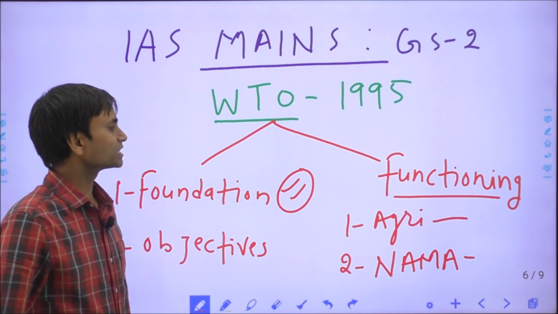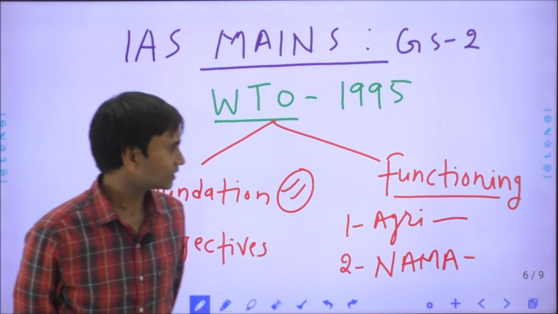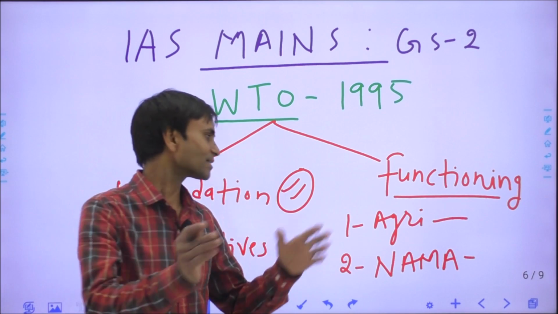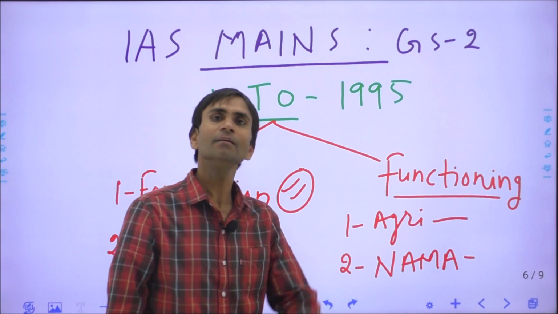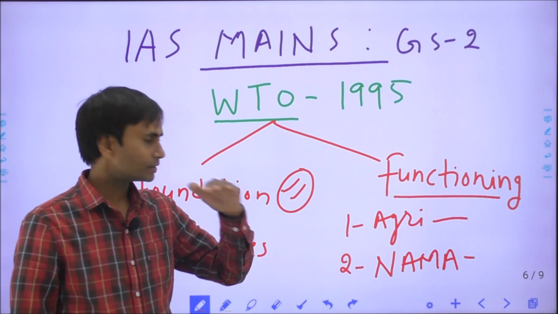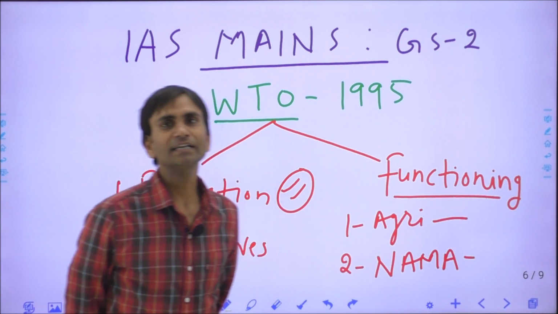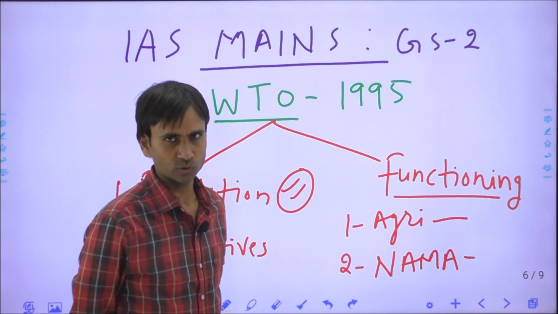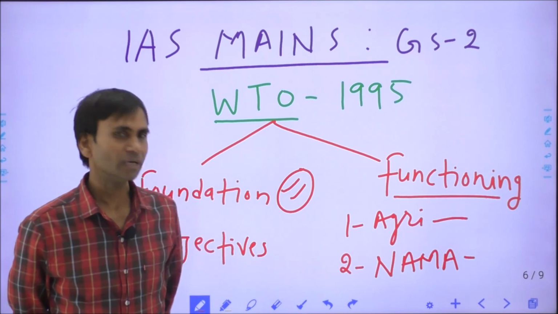Second aspect, the functioning of the WTO. We can discuss the functioning of the WTO under various heads: functioning in the agriculture sector, non-agriculture market access, meaning the manufacturing or industrial sector, the service sector, the platform of intellectual property rights, and so many other emerging issues. The agriculture sector is one of the more important.